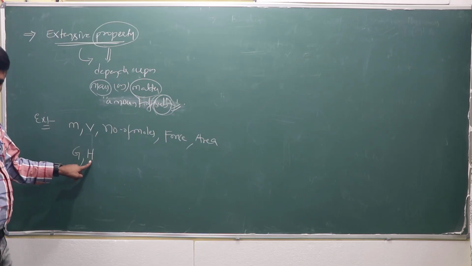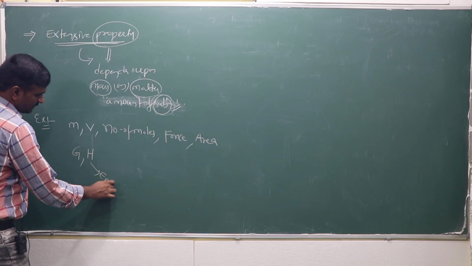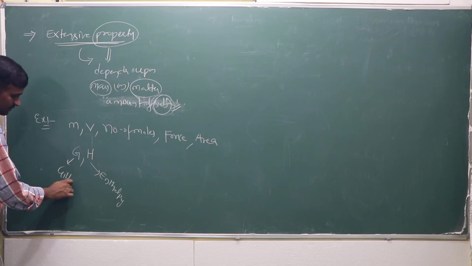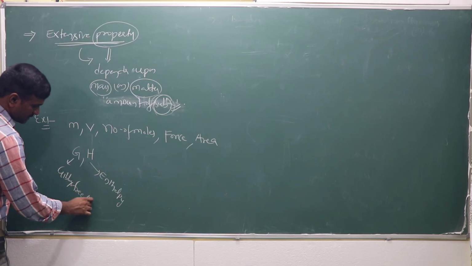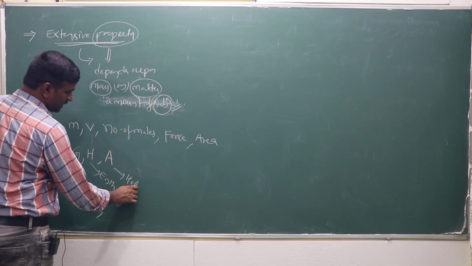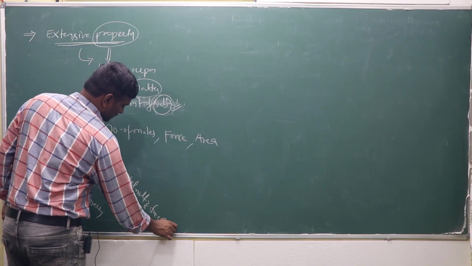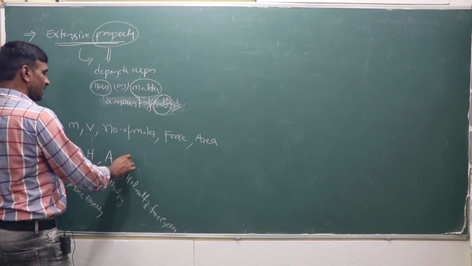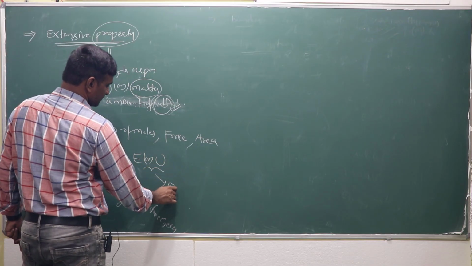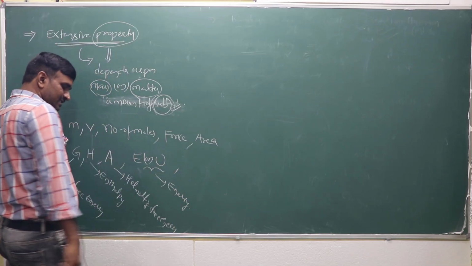H is enthalpy. A is Helmholtz free energy. And E or U is energy or internal energy.